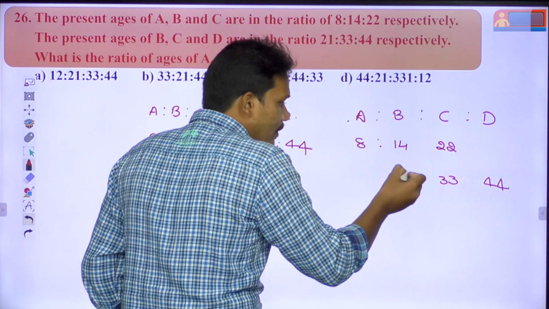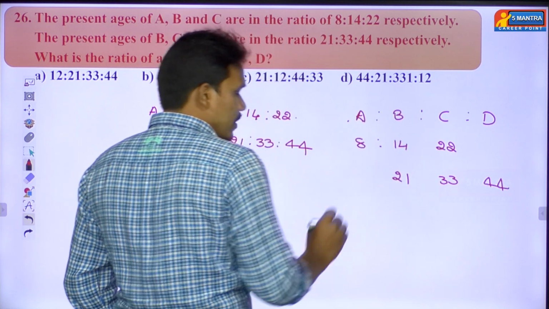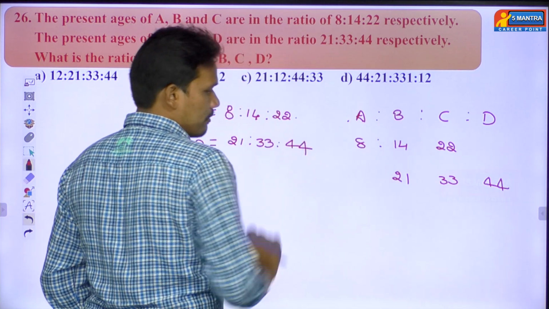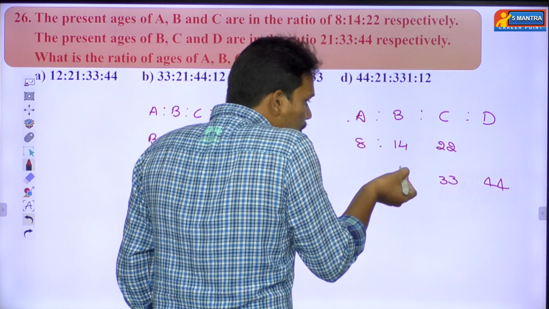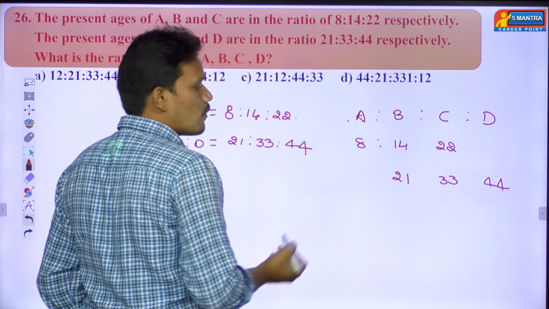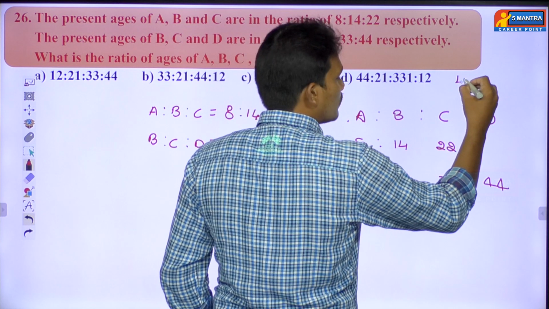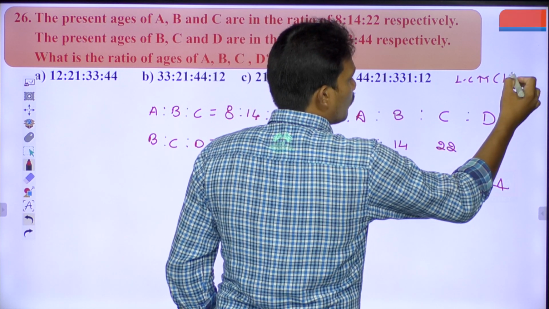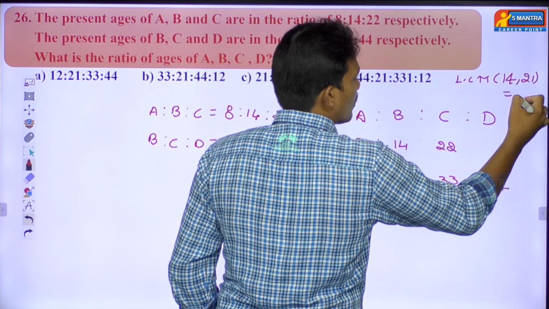Let us consider we are going to equate the B term. Here we have one 14 and one 21. To make it a single term, just get the LCM of 14 and 21. The LCM of 14 comma 21, I think it is 42.